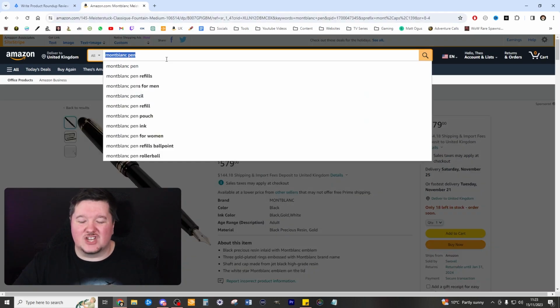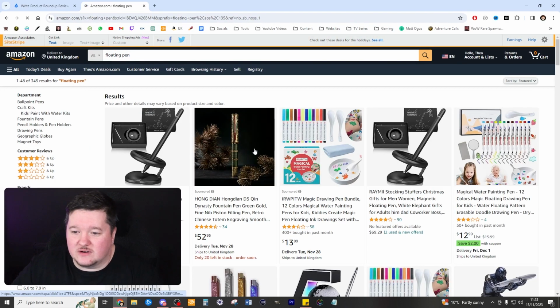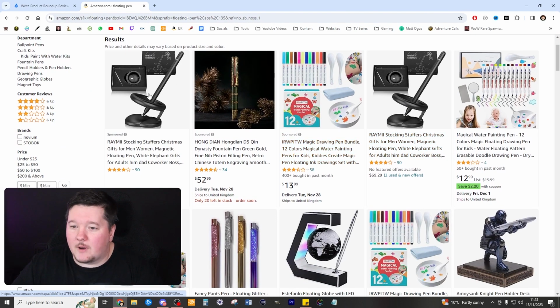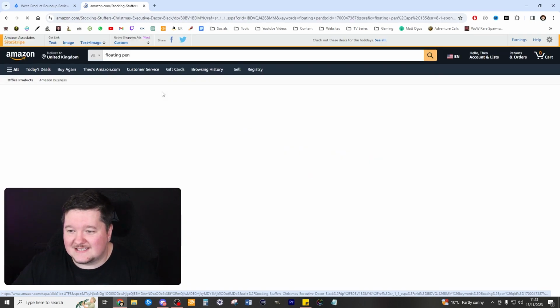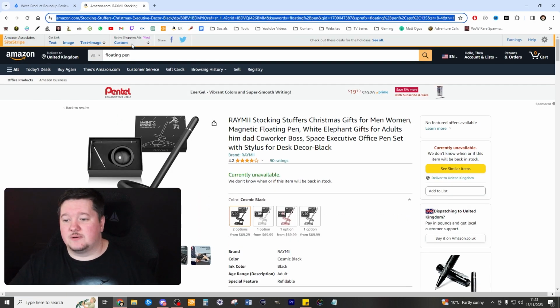Now I want to add a couple of just jokey gifts. The floating pen. There's a floating pen as well. That's a real popular one, especially for bosses and things. Bosses like having a floating pen on their desk. It's a unique gift.